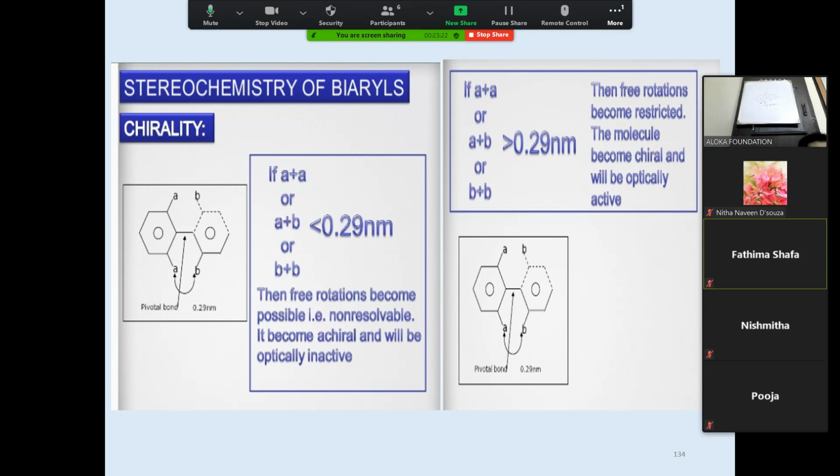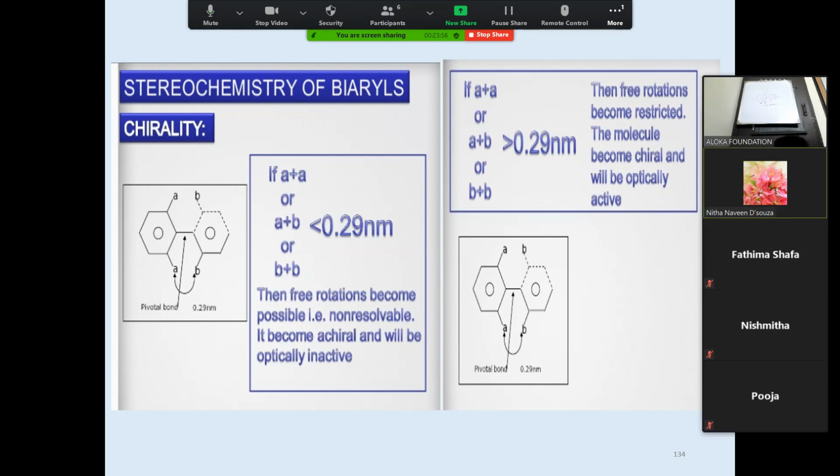Why is it not resolvable? Because they will be flipping from one conformation to another conformation. Once it is flipping between two conformations, you cannot resolve it, and that's why they are optically inactive. Did you understand this slide, everybody? Why is it not resolvable? Because it can flip between the two conformations, so you get a racemic mixture. Understood, everybody? Yes or no?